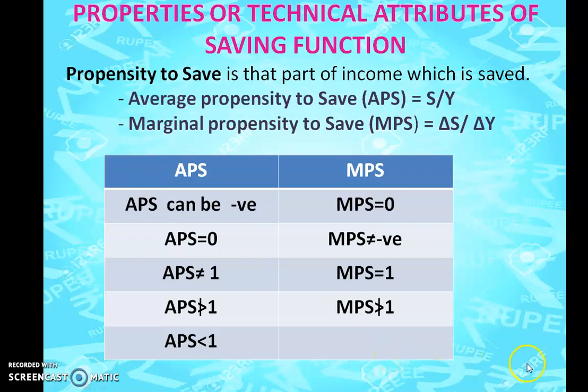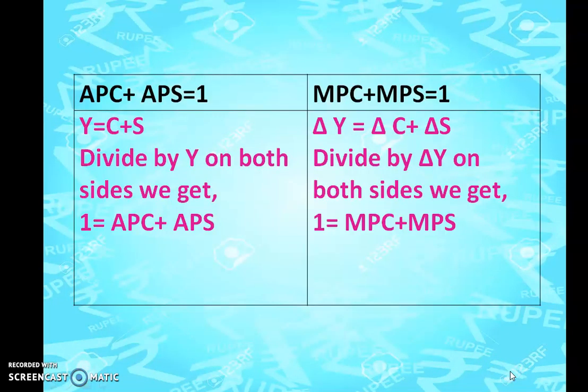Now, coming to the next concept. These derivations are equations you are supposed to learn, because they can be asked for 2 marks. How did we derive APC plus APS is equal to 1?